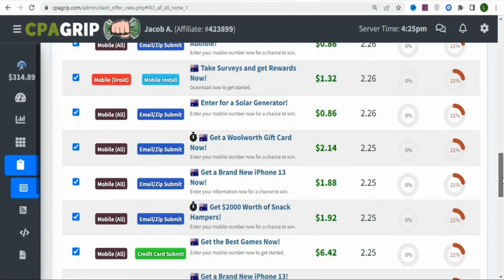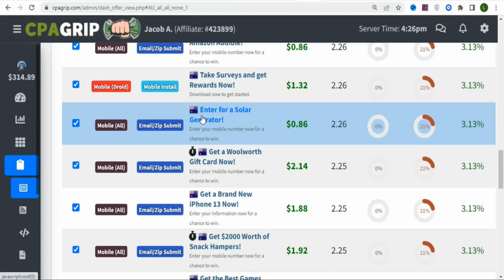So as I scroll, you can see many of the offers. Before you promote an offer, you need to consider certain factors. The first one is to consider the device. Right here you can see that this offer is allowed on all types of mobile devices. You can see the requirement here. The audience have to submit their email or zip before you earn the money.